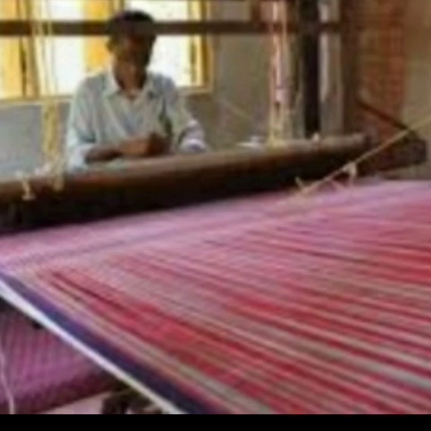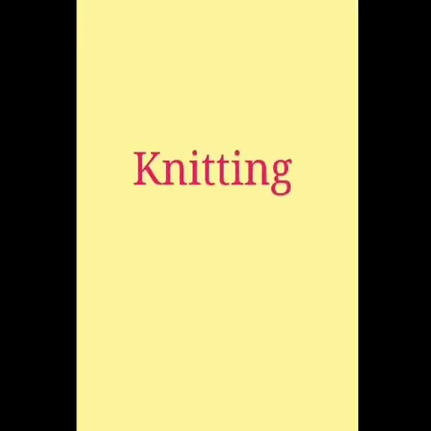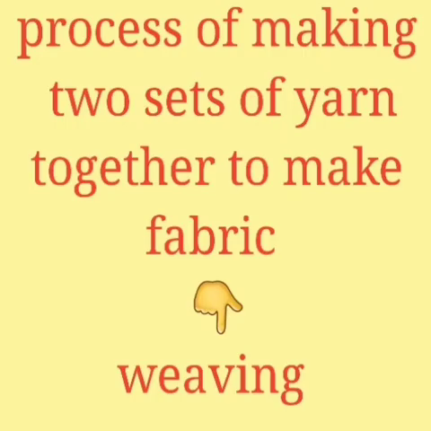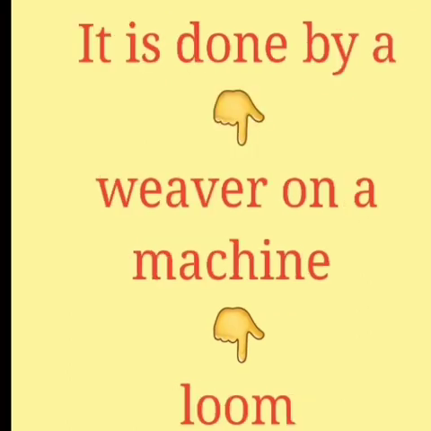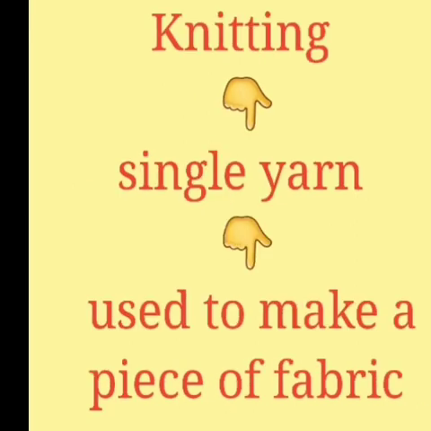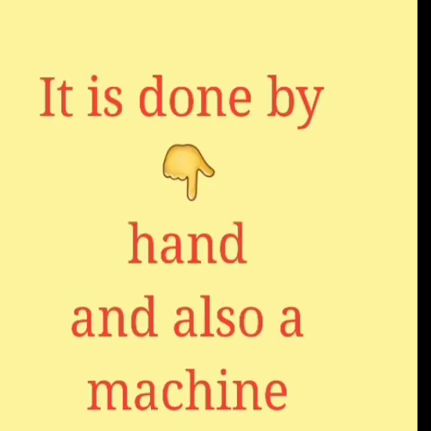Weaving and knitting are the two most important processes used for making fabric from the yarn. The process of interlacing two sets of yarn together to make fabric is called weaving. It is done by a weaver on a machine called loom. The loom is either hand operated or power operated. During knitting, a single yarn is used to make a piece of fabric. It is done by hand and also on a machine.